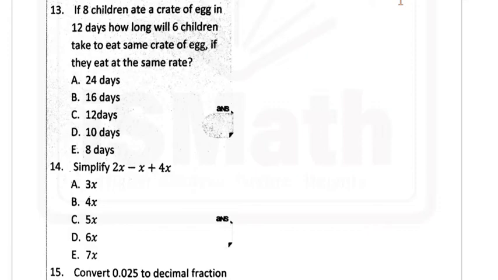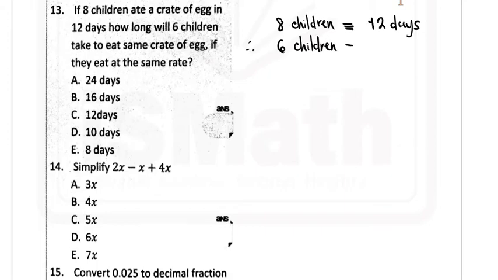So I'm going to do 8 children ate a crate of egg in how many days? In 12 days. Therefore 6 children. Now here's where I need to apply common sense. At this point here, I'm expecting what?